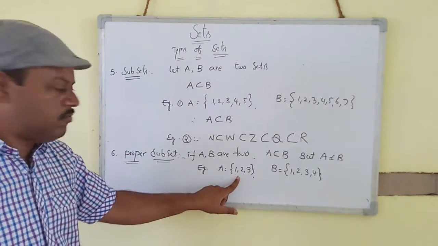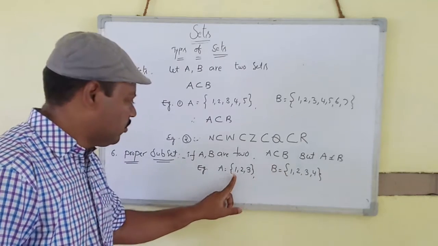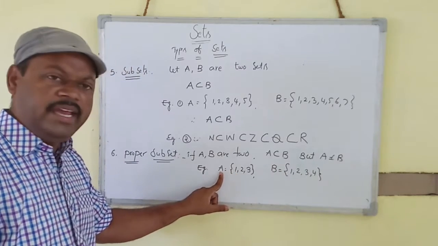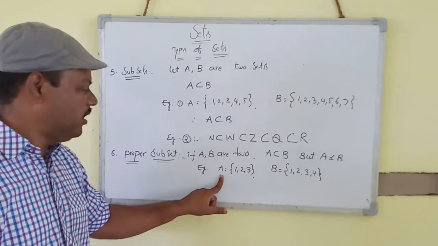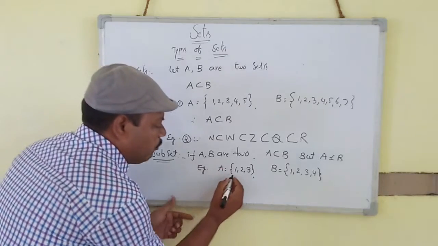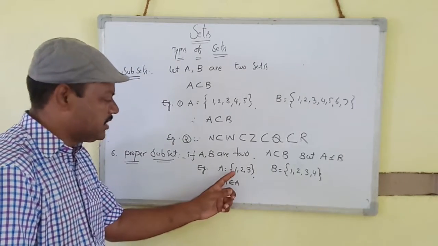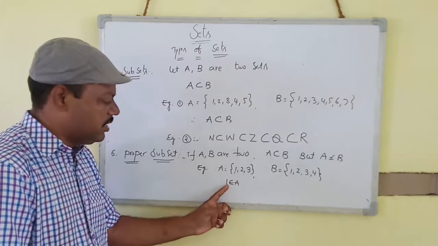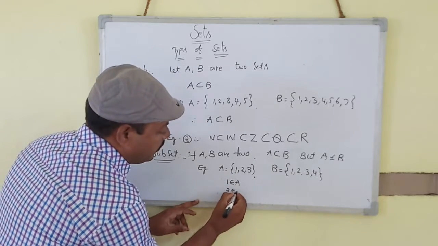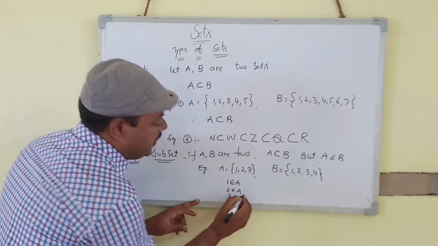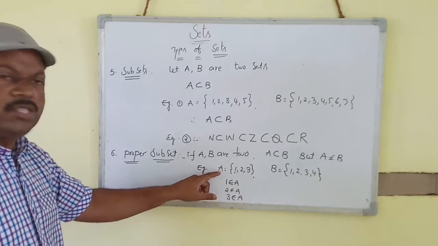Every element of A set is also an element of B set. 1 belongs to A, 2 belongs to A, 3 belongs to A. 1 is an element of the A set, so that is denoted by 1 belongs to A, 2 belongs to A, 3 belongs to A. The 3 elements belong to A set.